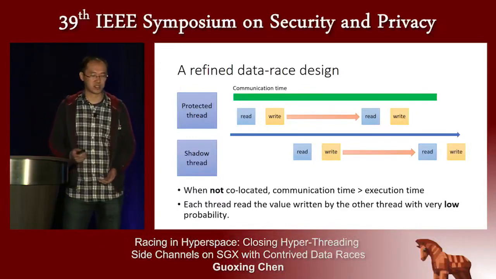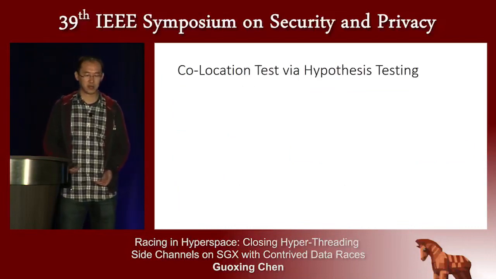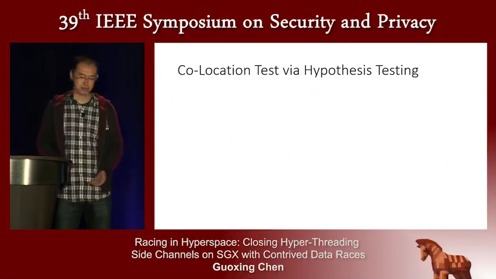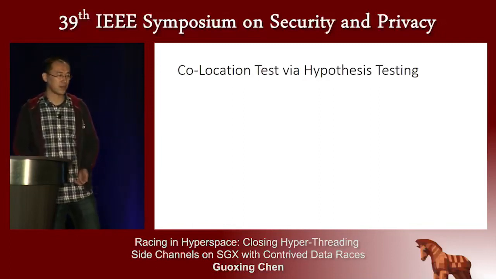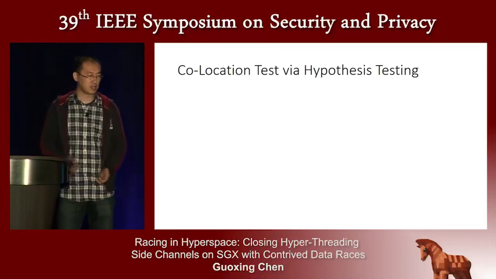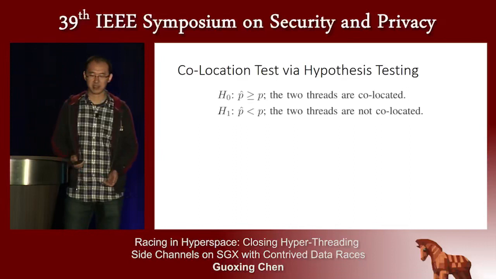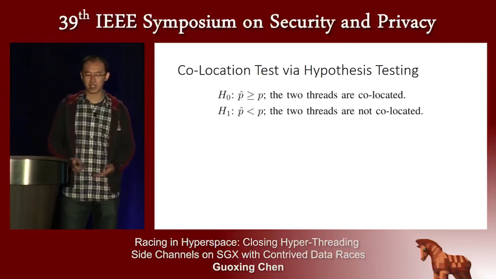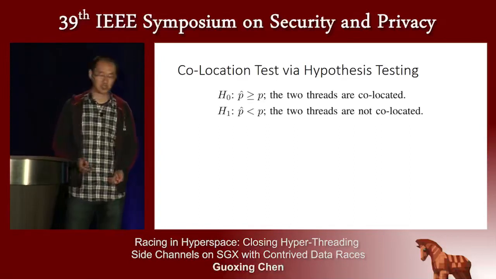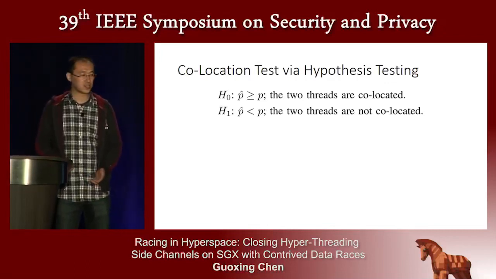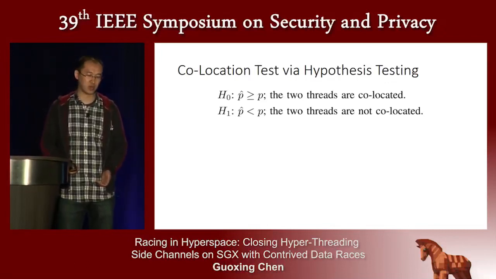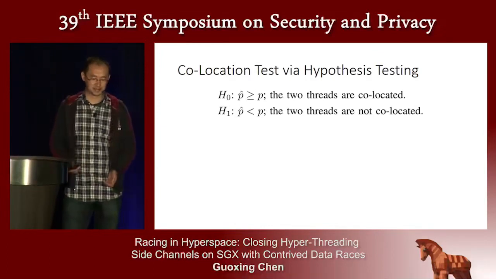So now we have a way to measure the data race probability, but how can we use it to produce the collocation test results? So here we propose to use hypothesis testing. Both threads will perform multiple data race tests and calculate the empirical data race probability. And when the empirical probability exceeds its theoretical value, we will accept the null hypothesis, which is that they are collocated. Otherwise, we will accept the alternative hypothesis, which is that they are not collocated.